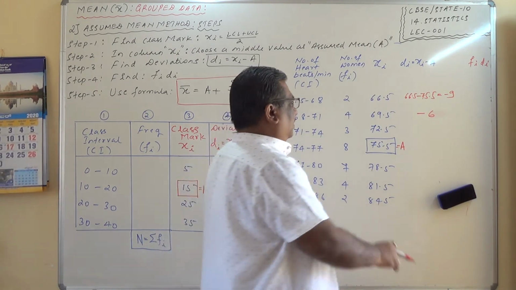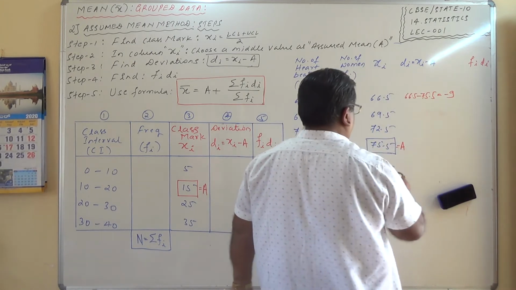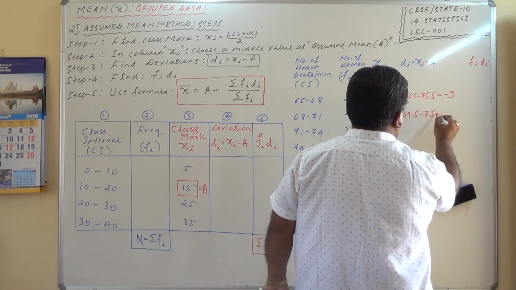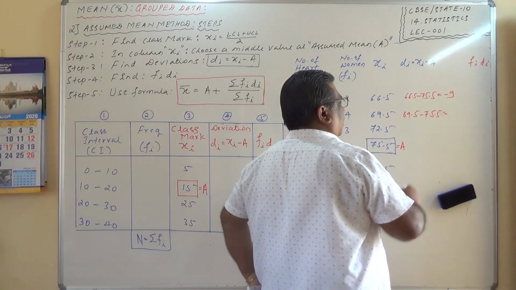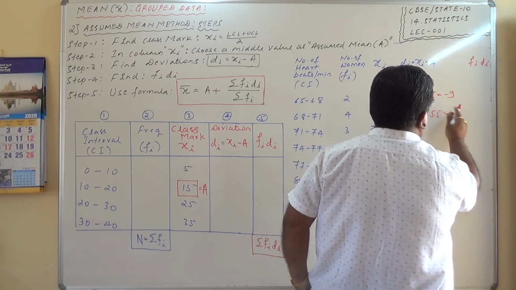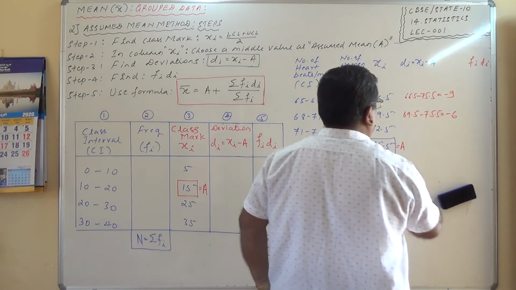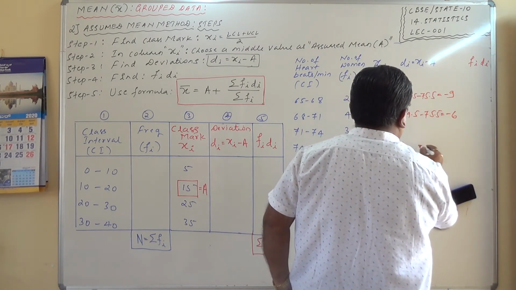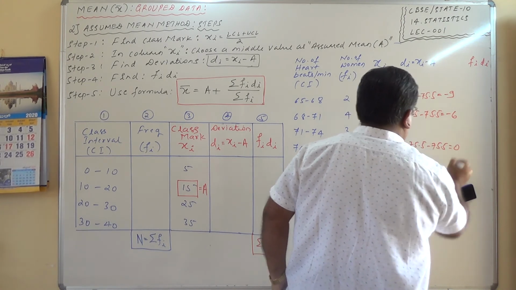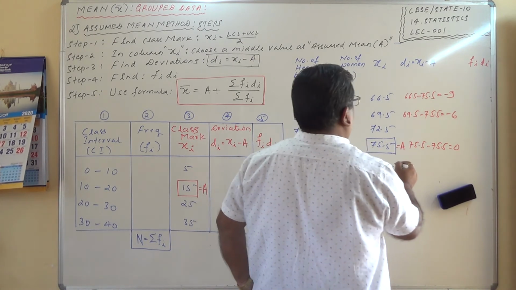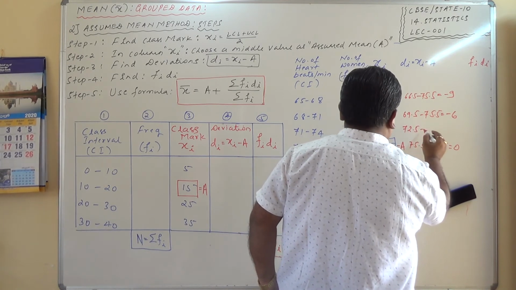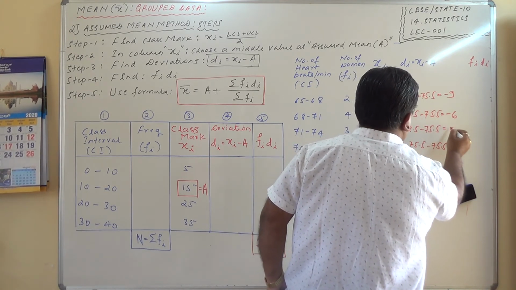Check it. 75.5 minus 70.5, 0. Oh, here one more is there. 72.5 minus 75.5, which is minus 3.